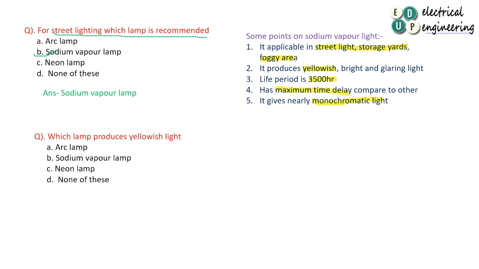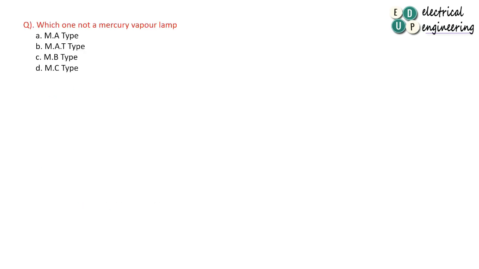Now move to next question. Our next question is which lamp produces yellowish light? As I already said, yellowish light is produced by sodium vapor lamp. Move to next question. Our next question is which lamp is not a mercury vapor lamp?